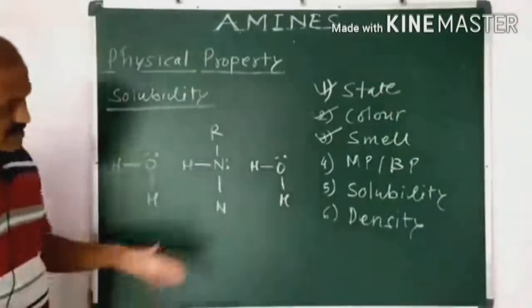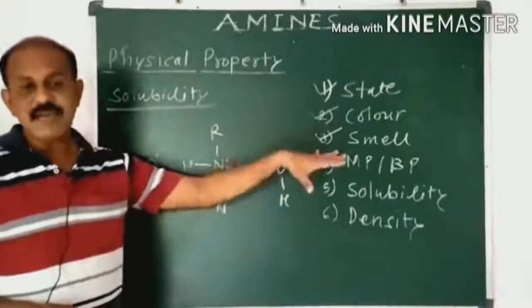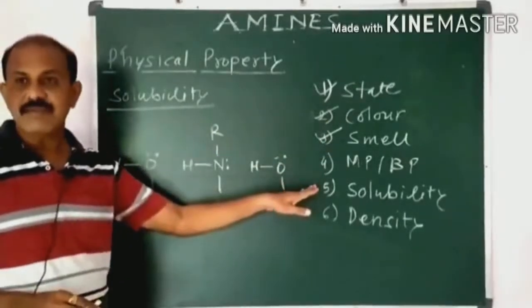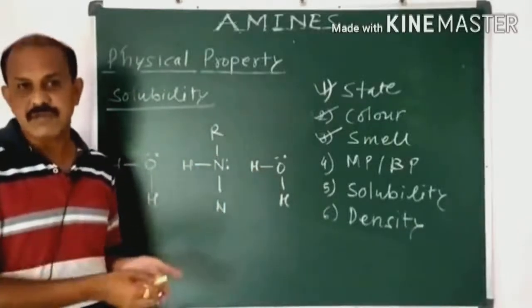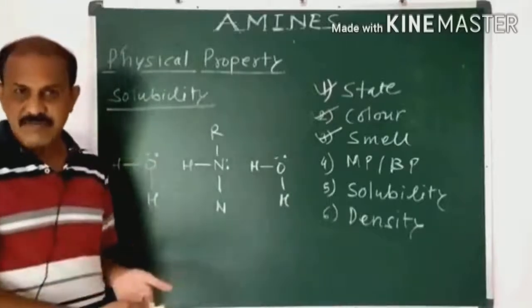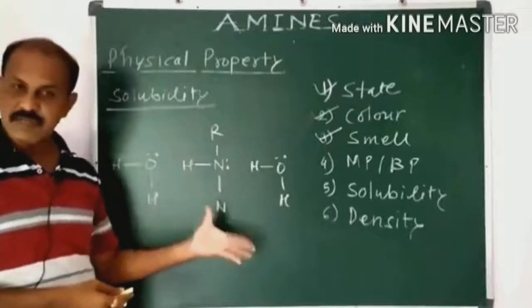Why in water? Because they can easily form hydrogen bonds with the water molecules, and due to this special property of forming hydrogen bonds with water molecules, they are easily soluble in water.